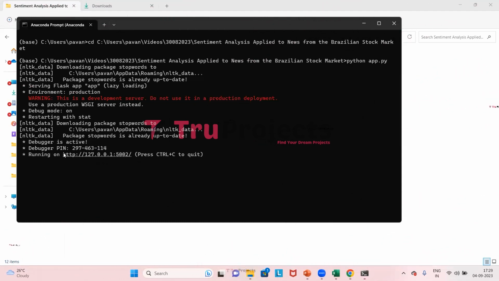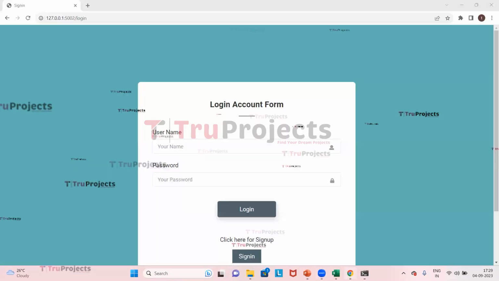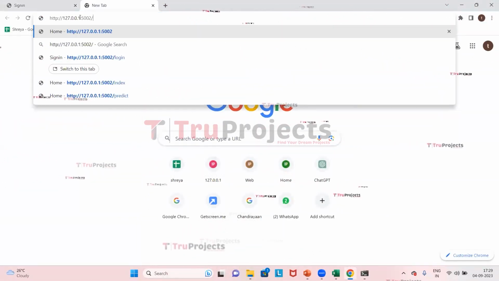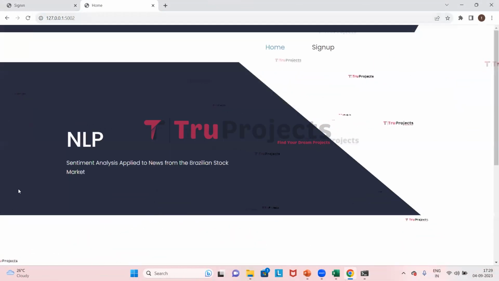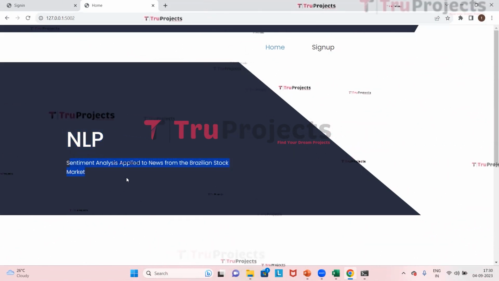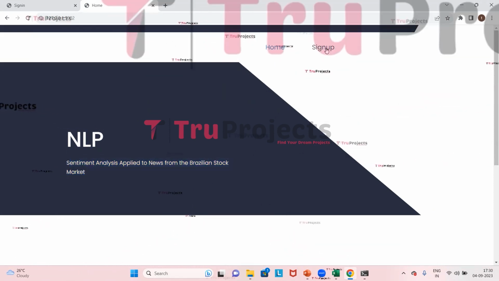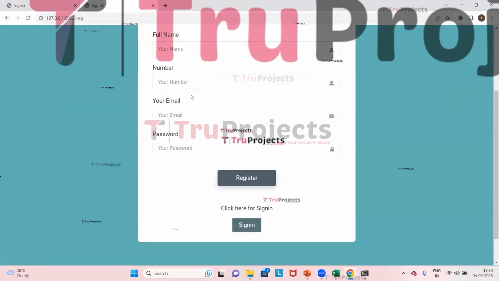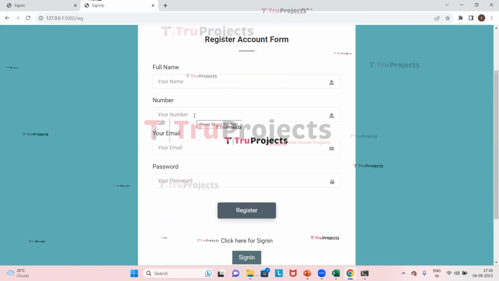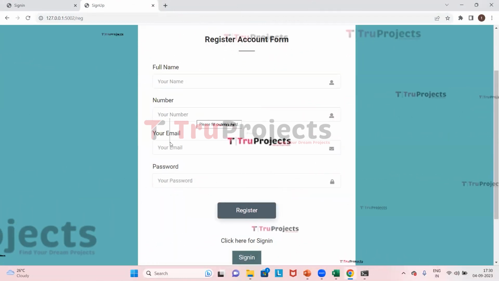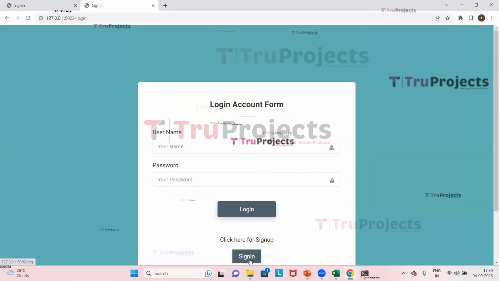Here we got this link, and we need to paste it in the browser. I prefer Google Chrome. Here I need to paste the link and press enter. So this has taken us to the home page, which is NLP, Sentiment Analysis Applied to News from the Brazilian Stock Market. Now I need to click on sign up. Here I need to fill in all these details if I am registering newly. As I have already registered, I will directly click on the sign in button.